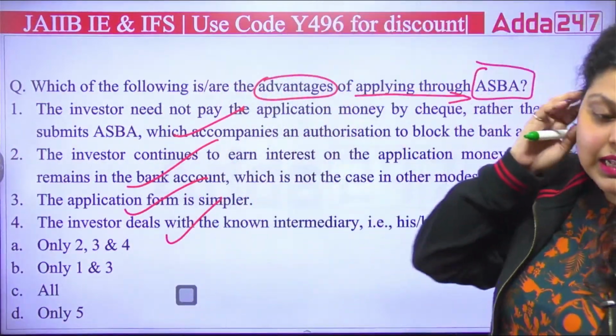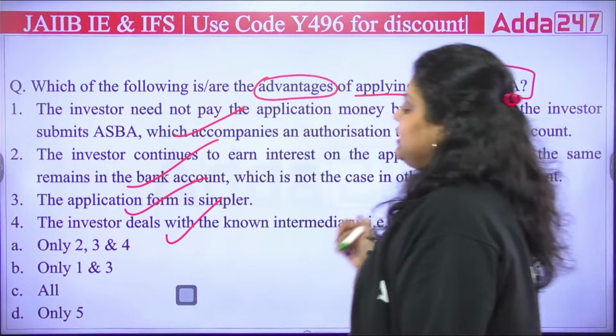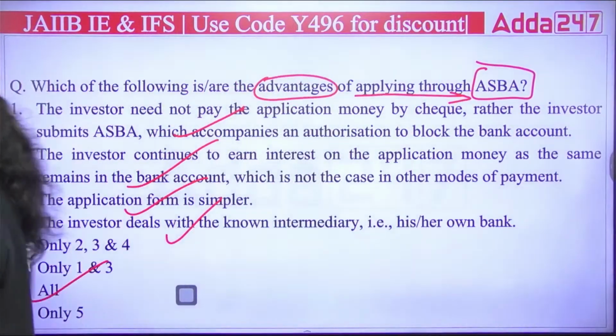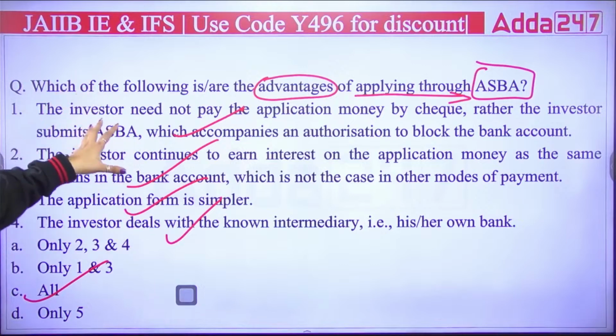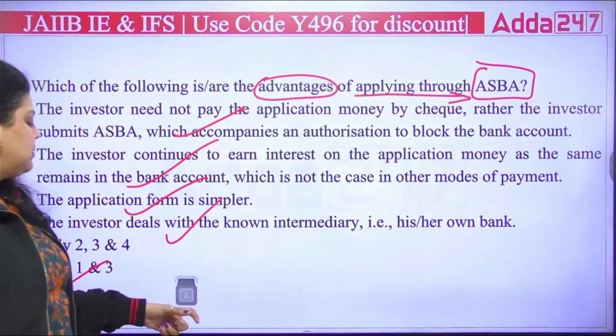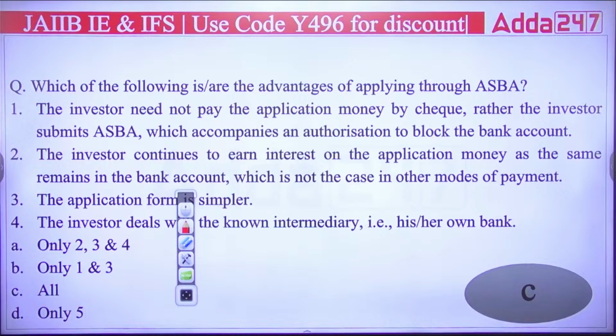Okay, so the right answer here will be all are correct. It means option C. All are the advantages of applying through ASBA. All these are the benefits that the person will get when applying for securities or issues with ASBA. So the right answer is C, all of the above. All are correct. All are the advantages.